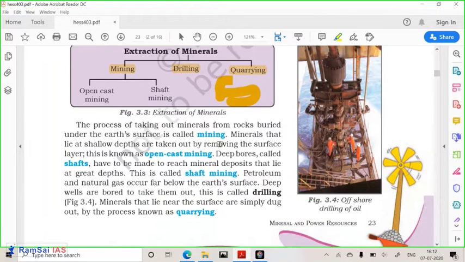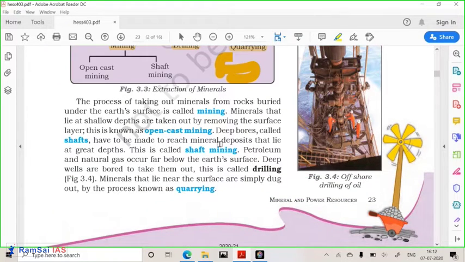Okay. So friends, let us understand these different definitions. So mining is nothing but what? Taking the minerals from the rocks is called mining. So minerals that lie a little shallow, you go on digging the surface, then you make tunnels. When you make tunnels, so what happens? We make tunnels for the digging of the coal.